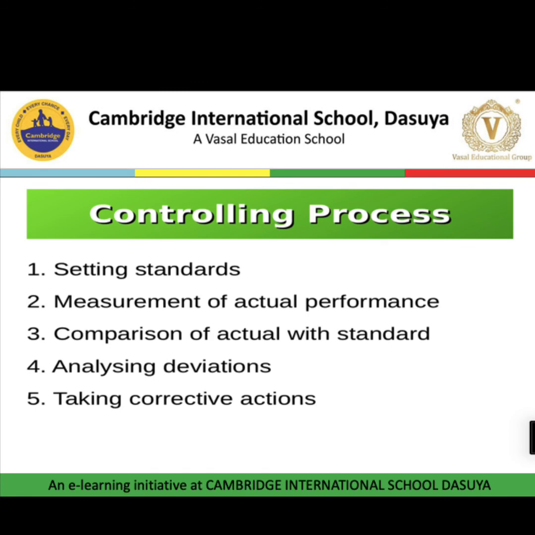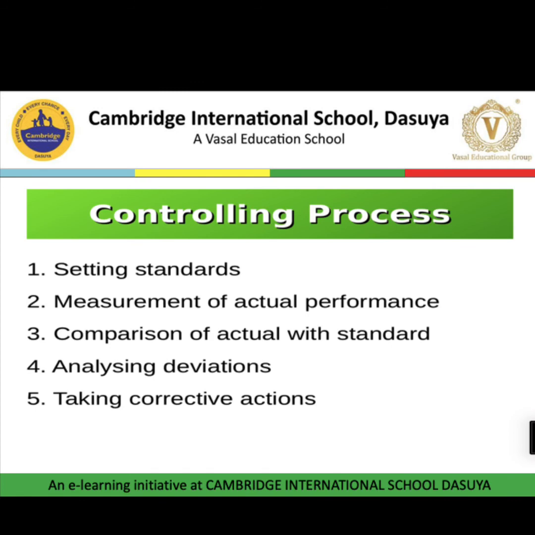And then we need to analyze the deviations. That means the key result areas and the deviations which cross the prescribed limit. We need to focus only on these deviations, these areas, and we need to find out the cause. And after finding out the cause, we need to take corrective action. If deviation is within the prescribed limit, no need to take any action. If it goes beyond the prescribed limit, then take corrective action.